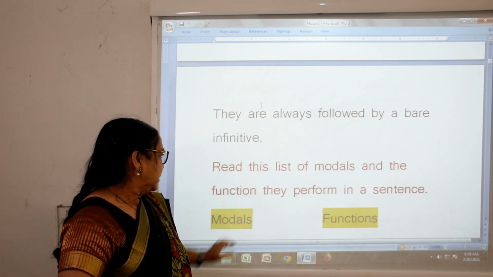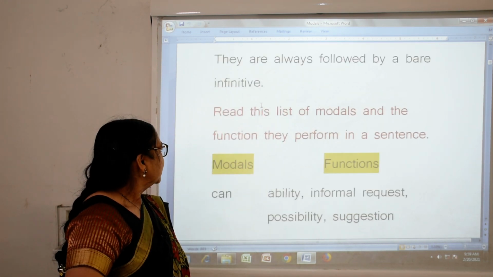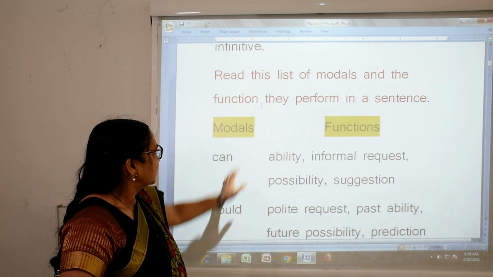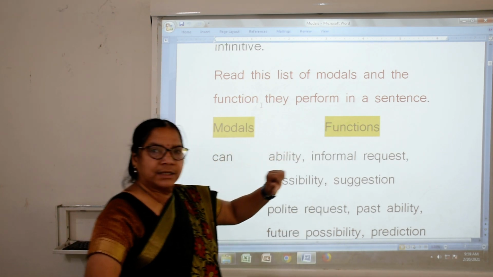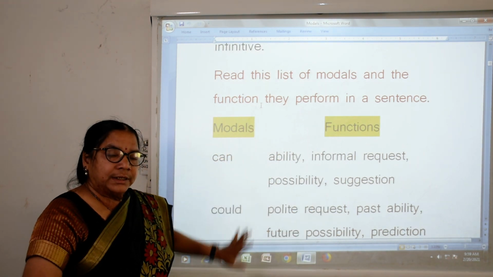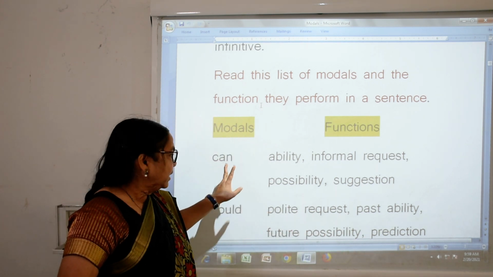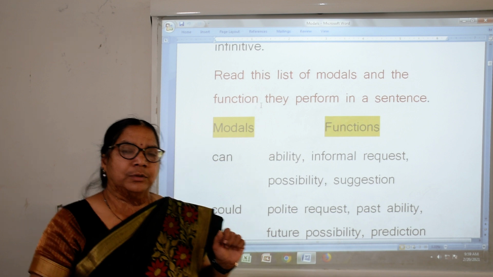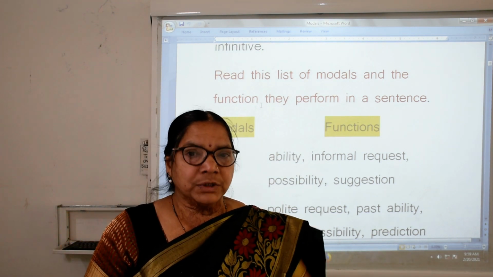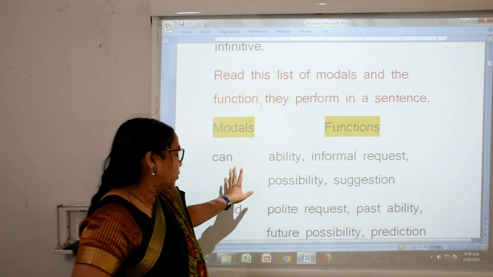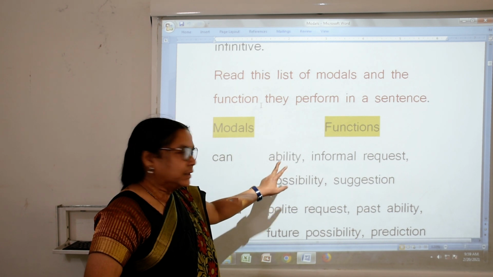Now read this list of modals and the functions they perform in a sentence. This is a table; it is in your book also. We will see here: can. When is the modal can used?